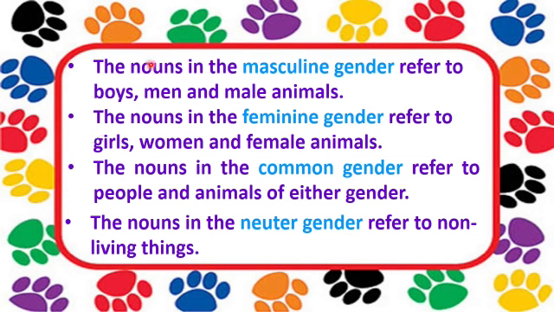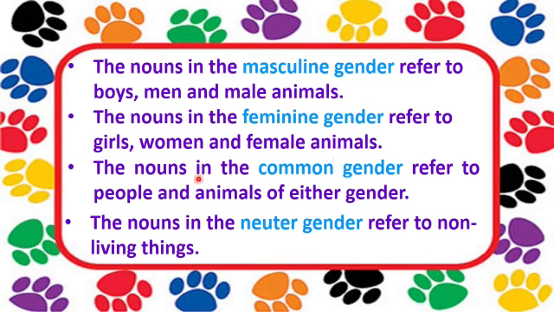Students, the nouns in the masculine gender refer to boys, men and male animals. And the nouns in the feminine gender refer to girls, women and female animals.